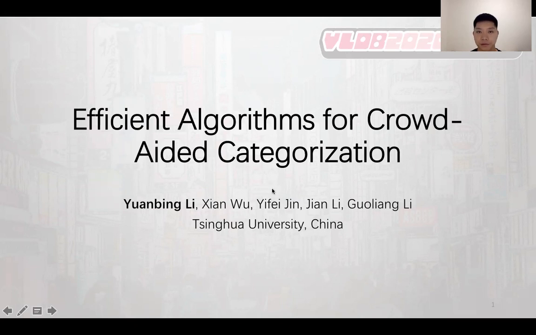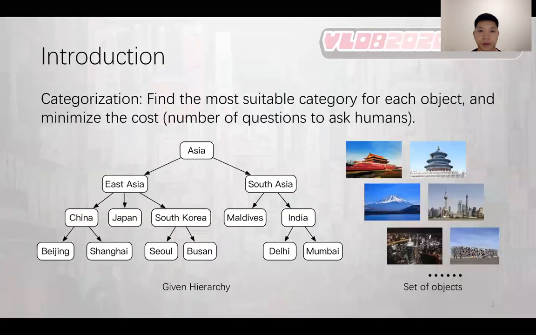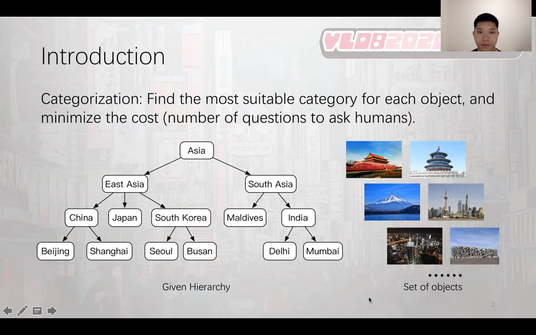Today I'd like to introduce our recent work, Efficient Algorithms for Crowd-Aided Categorization. Let's start with a tiny example. Given a hierarchy and a set of objects, our goal is to find the most suitable category for each object and minimize the cost. That is, the number of questions to ask humans.